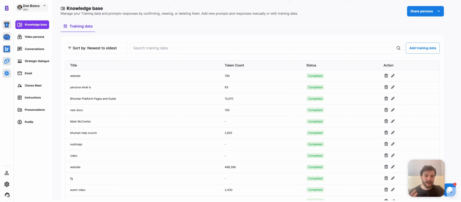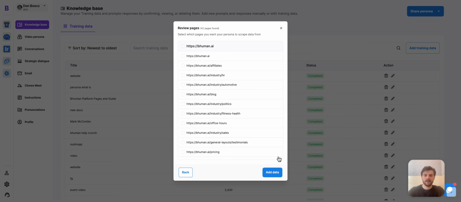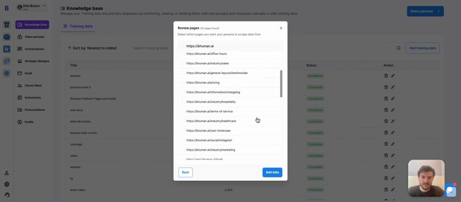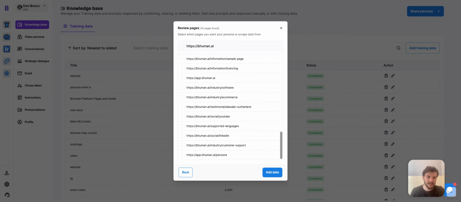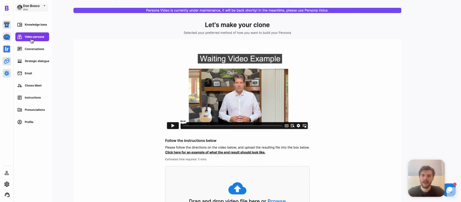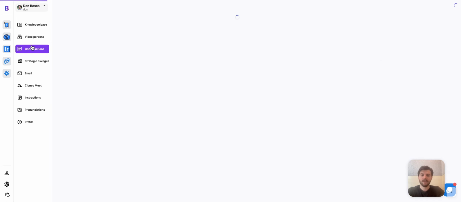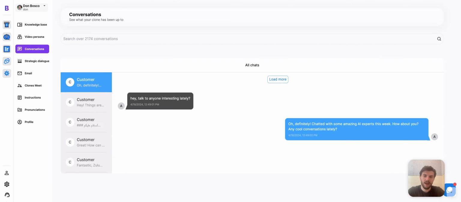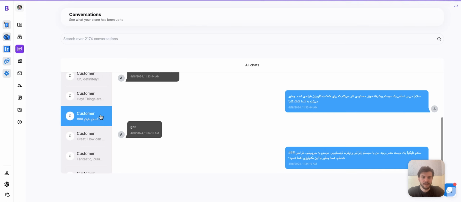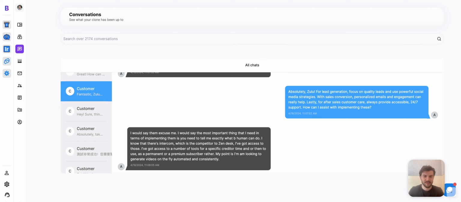Here you can see all the different items I've added it to learn from. So for example, if I put in my website, you can see it starts looking at all the different pages on my site that it can learn from. Now this tab is where you give us the training data so we can clone your face in order for your persona to have video chats on your behalf. And in the conversations tab, you can see the list of conversations that your persona has had. This is updated in real time. So you can see my persona can even speak Arabic. And you can see it has really interesting full back and forth conversations with people.